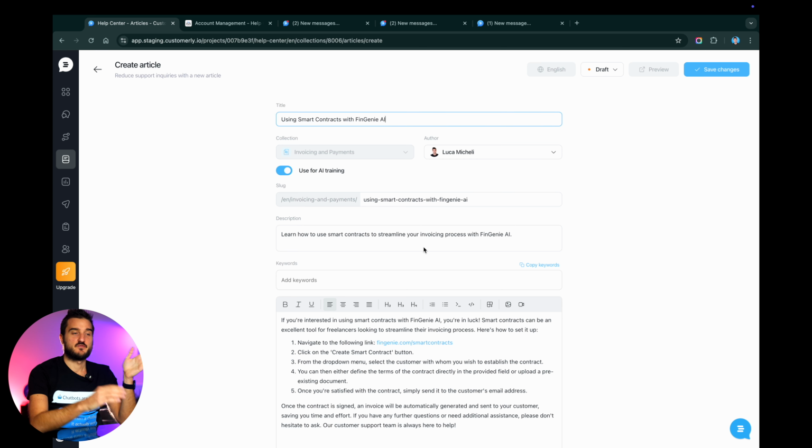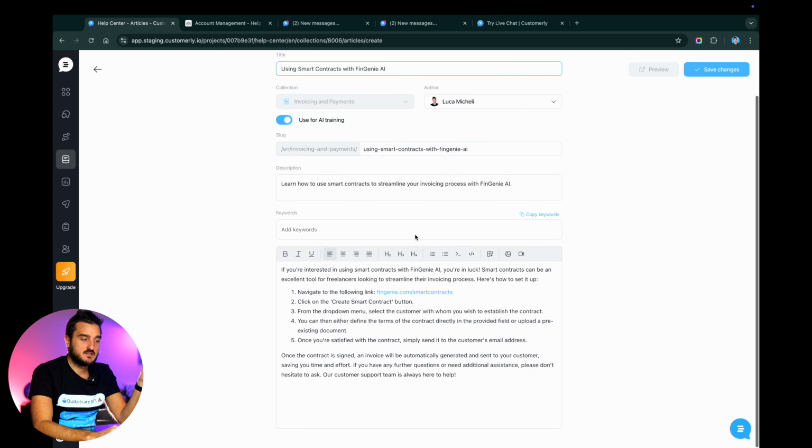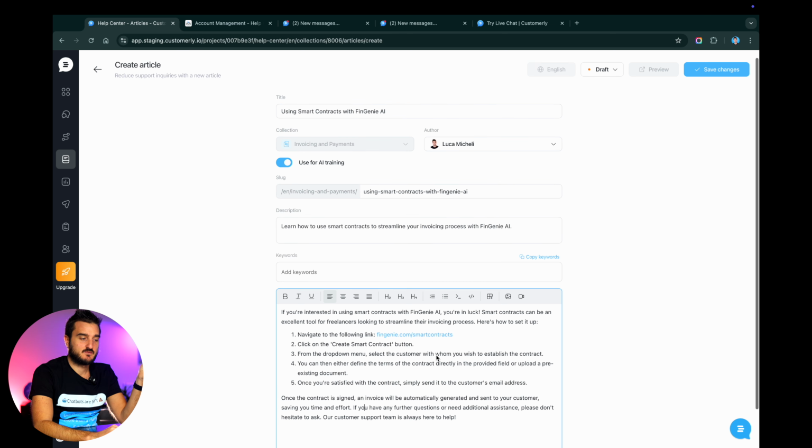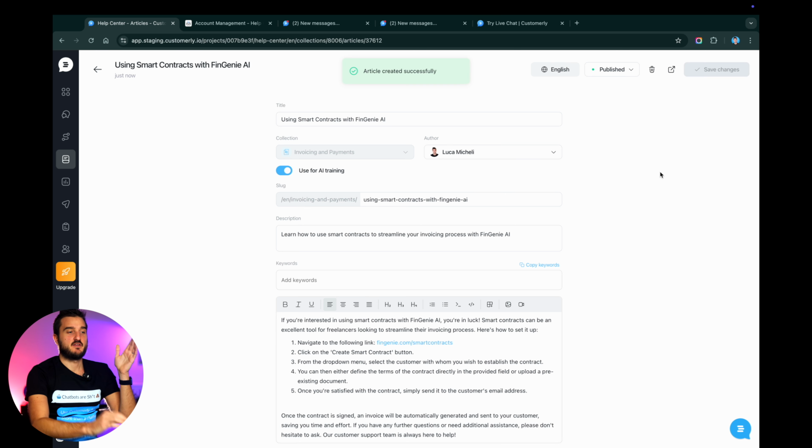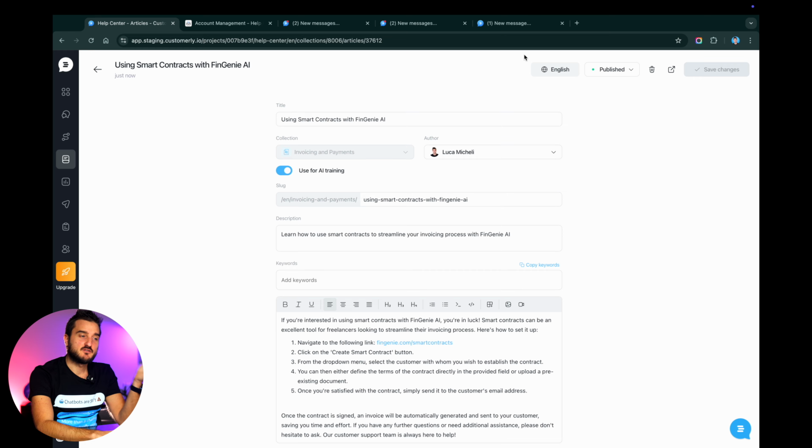So let's put it down under this collection. Now I can open the editor and this will be ready to be published. Probably you can remove a bit of this, but this is fine. You can add some screenshots, of course, to add more information on how to achieve this goal. But as you can see, this is great because it's helping your team to save plenty of time whenever the answer is not there. Now, whenever I'm publishing this, the AI will be immediately trained about using smart contract. And you can test it out.